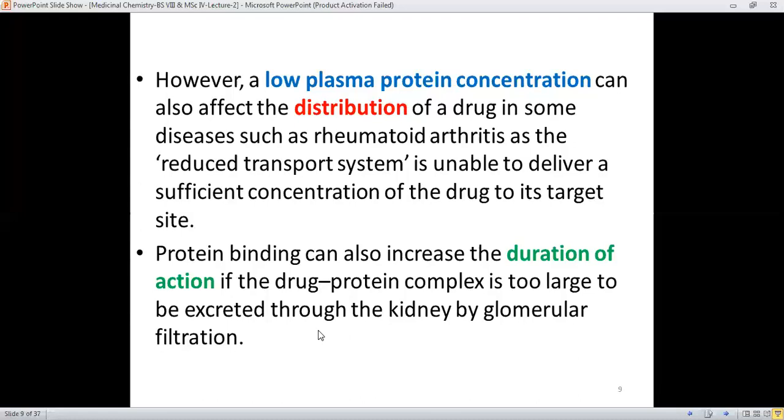When it is retained in the body and not lost through the excretion process, its duration of action will definitely increase.